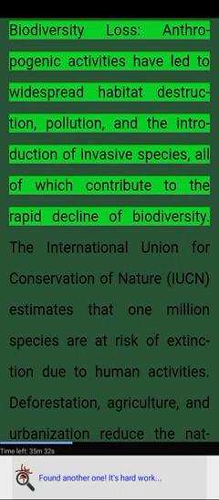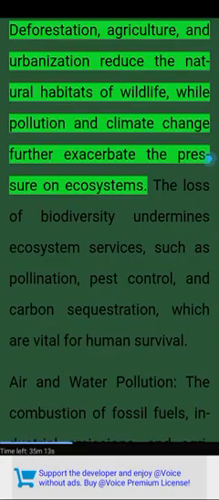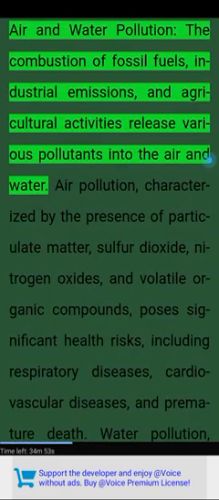Biodiversity loss. Anthropogenic activities have led to widespread habitat destruction, pollution, and the introduction of invasive species, all of which contribute to the rapid decline of biodiversity. The International Union for Conservation of Nature (IUCN) estimates that 1 million species are at risk of extinction due to human activities. Deforestation, agriculture, and urbanization reduce the natural habitats of wildlife, while pollution and climate change further exacerbate the pressure on ecosystems. The loss of biodiversity undermines ecosystem services, such as pollination, pest control, and carbon sequestration, which are vital for human survival.